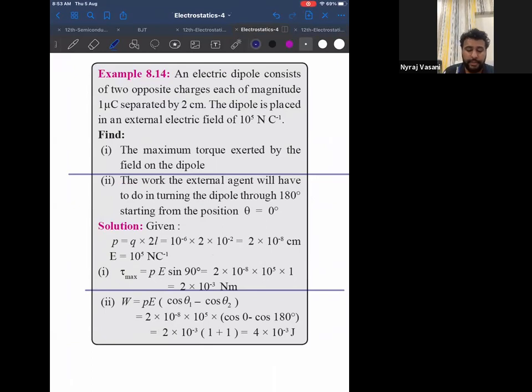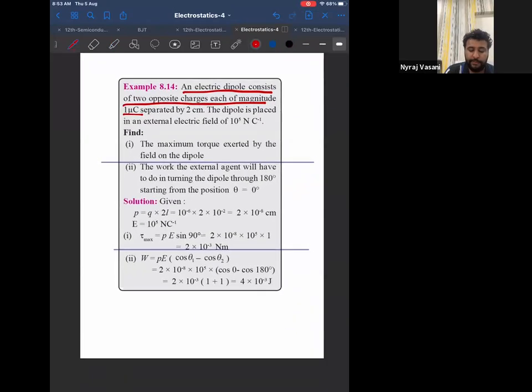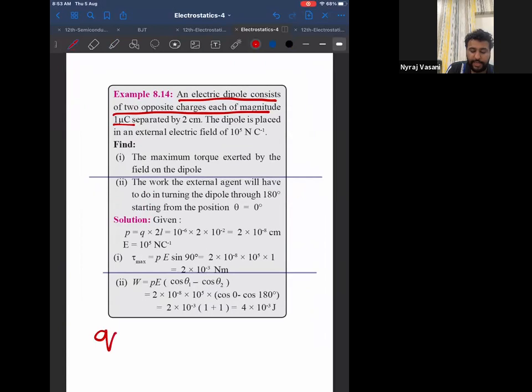So listen. An electric dipole consists of 2 opposite charges, each of magnitude 1 microcoulomb. Now 1 microcoulomb means charge is 10 power minus 6 coulomb.